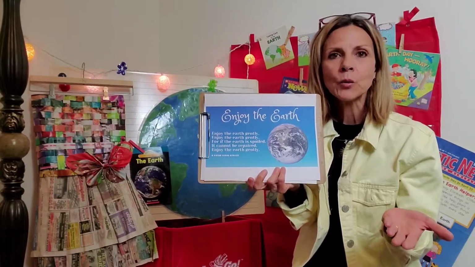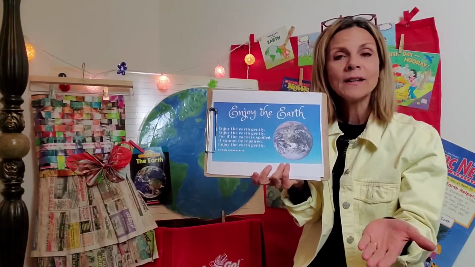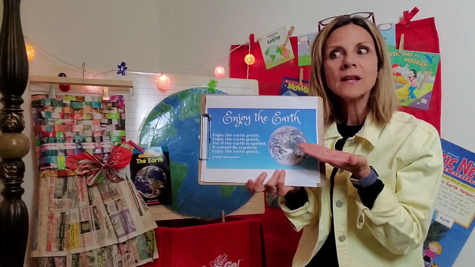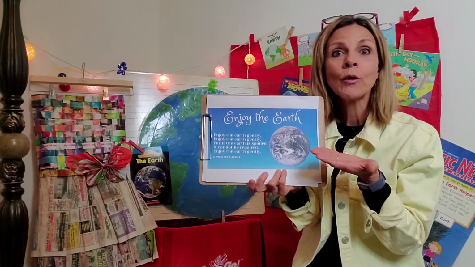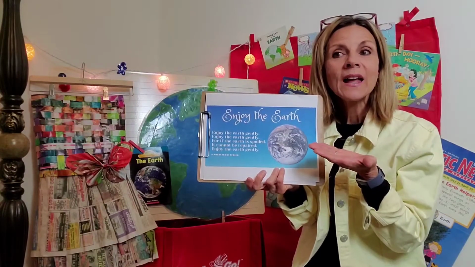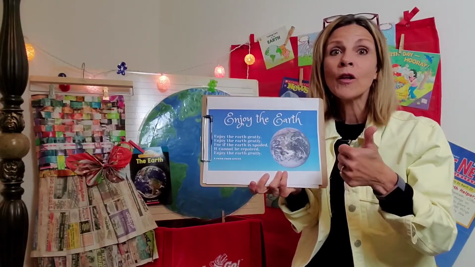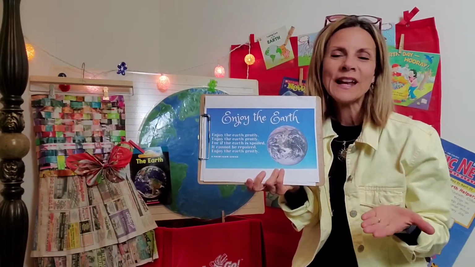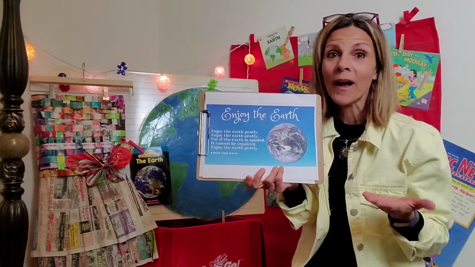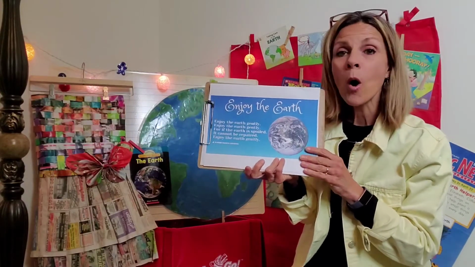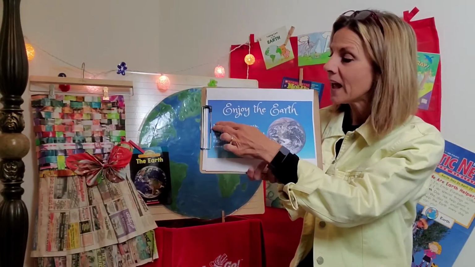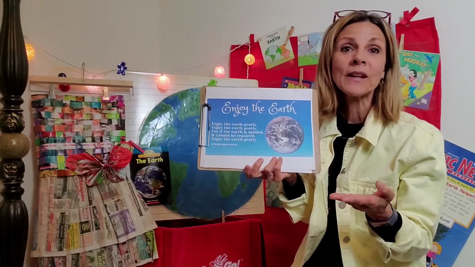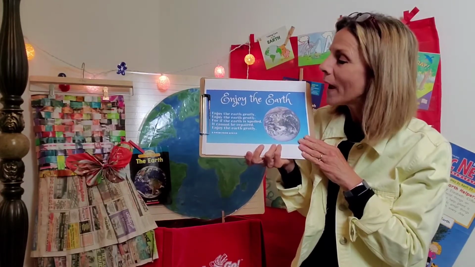If you are enjoying the earth and having fun, how can you do that in a way that doesn't hurt our natural resources? It means that we're going to be careful on the water, on the land. We're going to be careful with the nature and with the air, right? And the poem writer repeats that line twice. So they definitely want us to enjoy the earth, but in a very careful way, a gentle way.